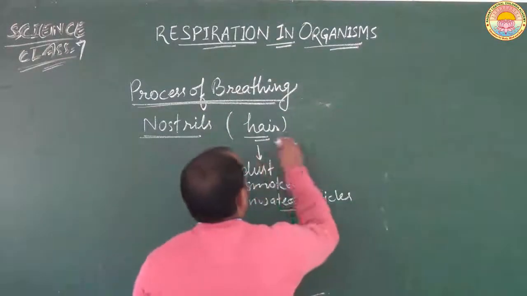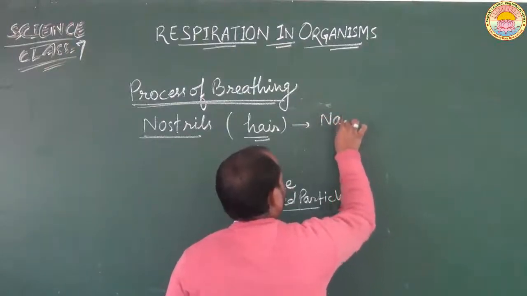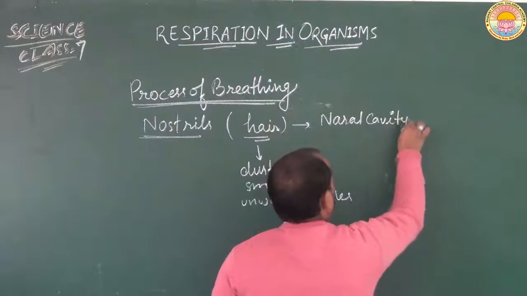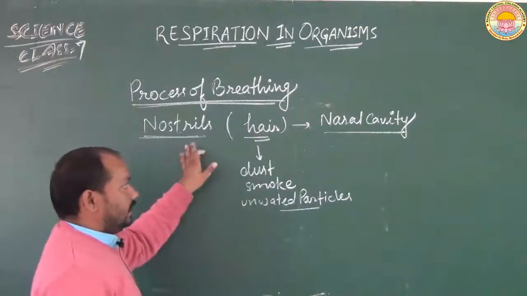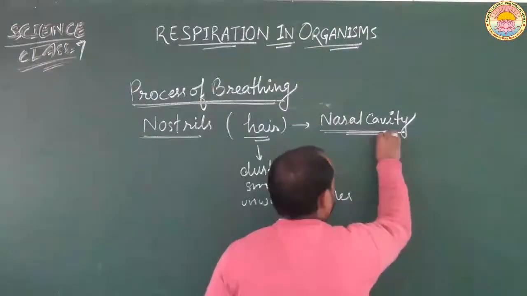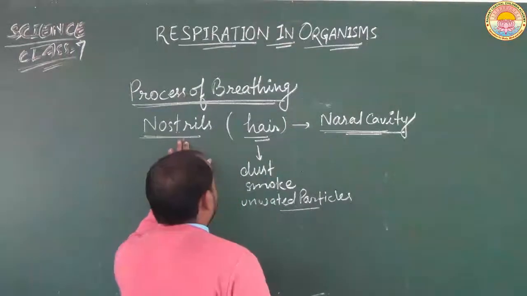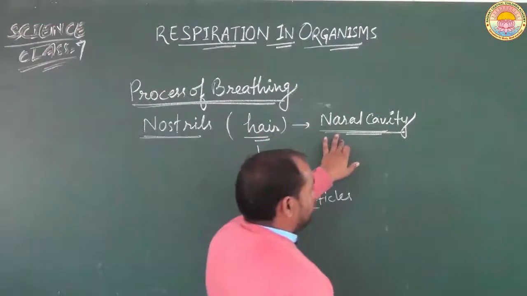And after that, the inhaled air reaches into the nasal cavity. At the back side of the nostrils, a small chamber is present, which is known as the nasal cavity. The air enters through the nostrils and reaches the nasal cavity.